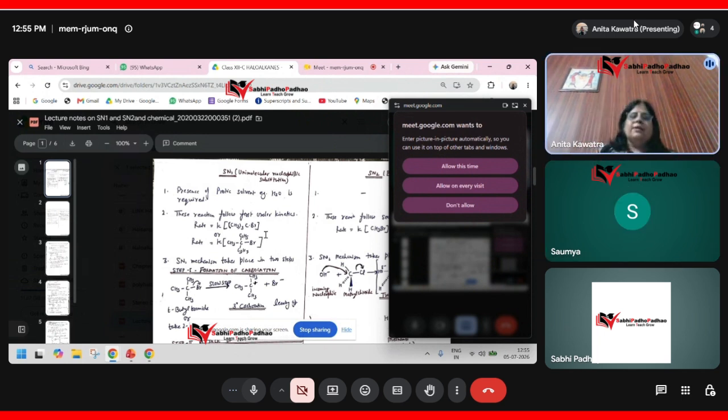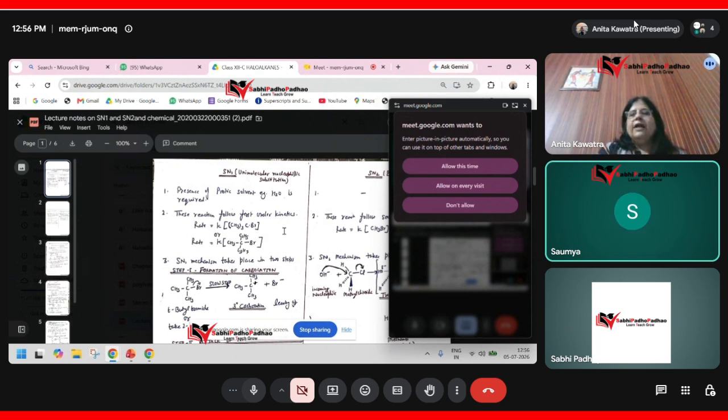Hence, it is called second order kinetics. That means the speed of reaction in SN1 only depends on the concentration of alkyl halide, whereas in the SN2 mechanism it depends on alkyl halide as well as OH ions,